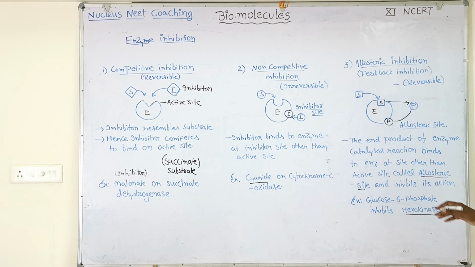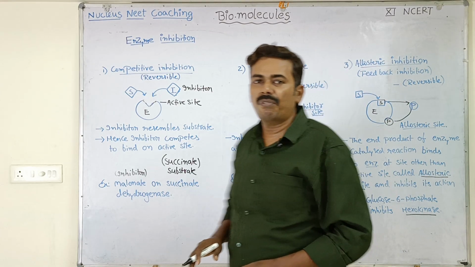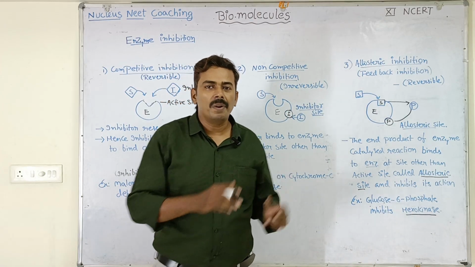Glucose is converted into glucose 6-phosphate. Here glucose is the actual substrate, glucose 6-phosphate is the product. When more glucose 6-phosphate molecules are available, they will act as allosteric inhibitors of the enzyme. So these are the three types of inhibitors. Copy down, students.